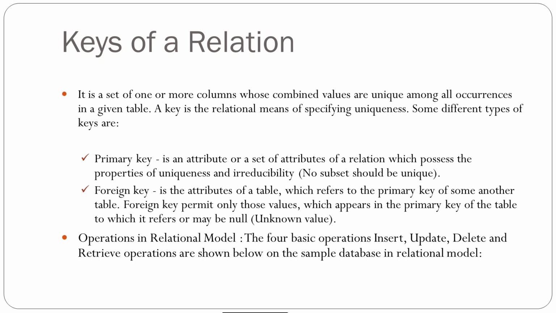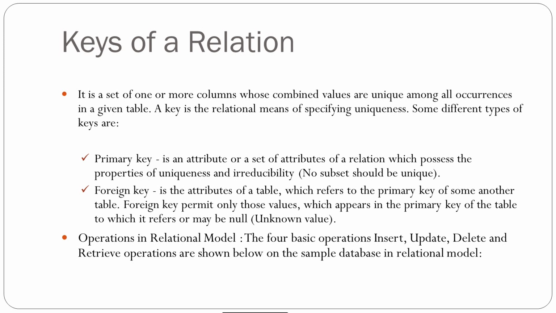So what is a primary key? A primary key is an attribute which we can define in our relation, which gives the surety that it possesses the properties of uniqueness and non-redundancy. That means no duplication and no null value within our primary key field.